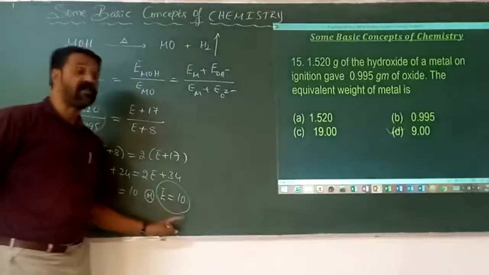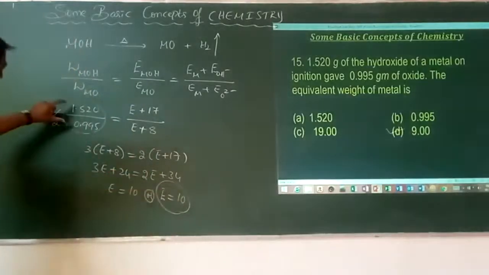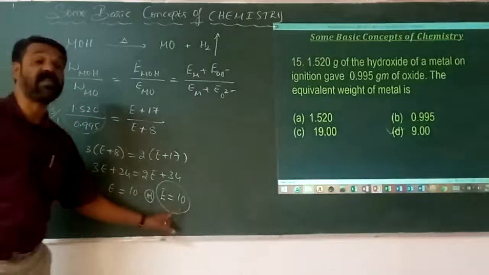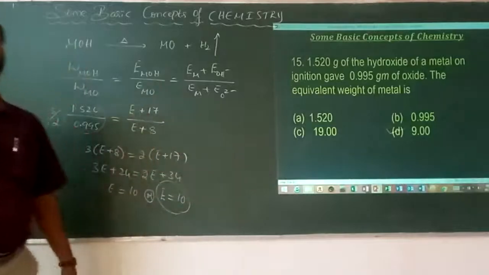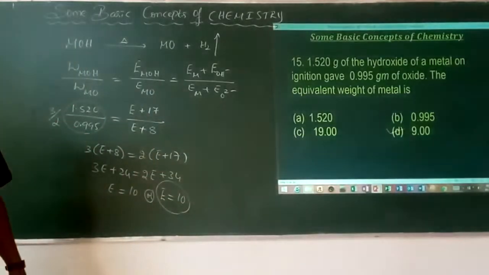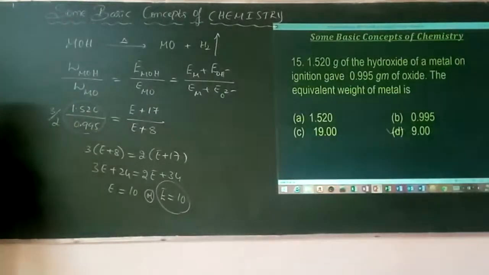Based on that approximation, I am getting the value 10. But if you know that it is always greater than 1.5, then the answer is less than 10, and less than 10 means it is going to be 9. So this is how you have to calculate with an approximation to get the exact answer. Okay. Next.